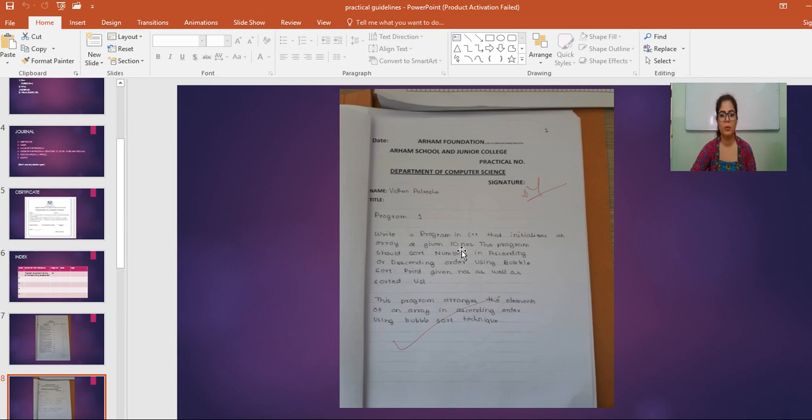For example, this is the program, to write a program in C++ to initialize the array. And you have to give description of the program in just 2-3 lines. That is, this program will arrange the elements of the array in ascending order by using bubble sort technique. So student, at the start of every page, you have to attach this page. Once you design this page, take printouts of this page, write the description of every program, and attach this page at the start of every program.